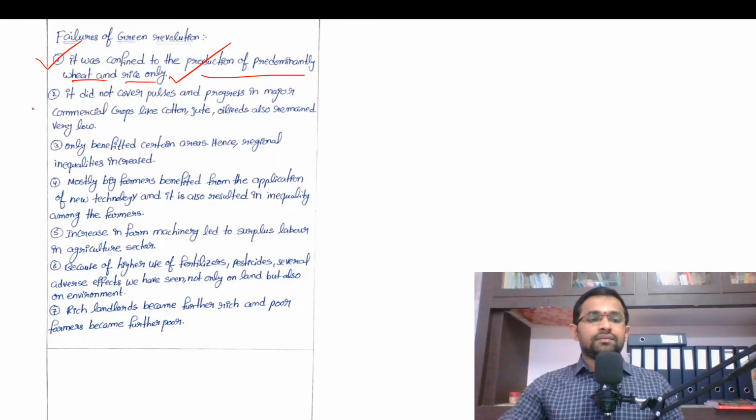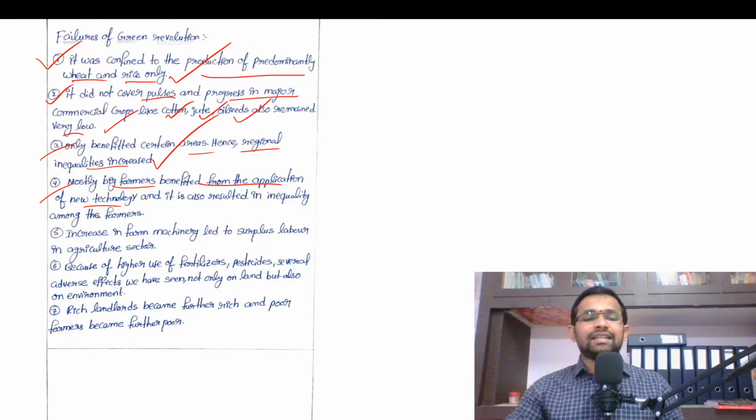Right? Then, as I said, this Green Revolution did not cover pulses, and progress in major commercial crops like cotton, jute, oilseeds also remained very low. Right? More preference is being given to the wheat and rice throughout India. Then only benefited certain areas, hence regional inequalities increased. And mostly big farmers benefited from the application of new technology, and it is also resulted in inequality among the farmers. So inequality between the regions and inequality among the farmers.